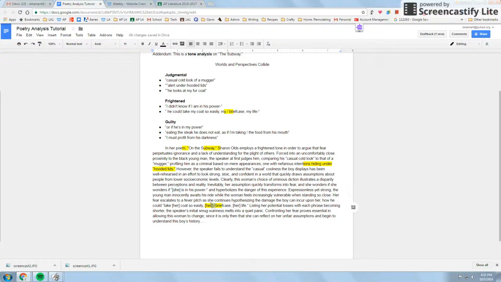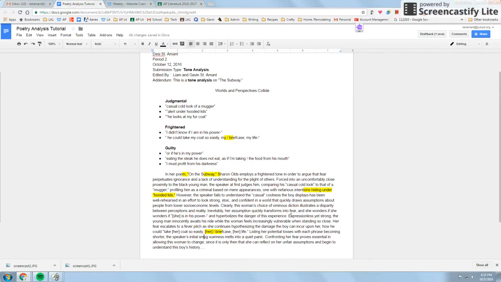And then I keep the line break because I have the whole line as my quote. If you're only taking like up to here, then you wouldn't need the line break. But because I'm using that whole chunk, I'm keeping the line break to signal the structure of the poem. And then I just kind of left off from there because I think you get the point. But there it is. So let me know if you have any questions. I'm going to put it on Google Classroom.